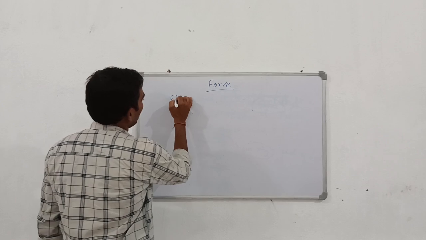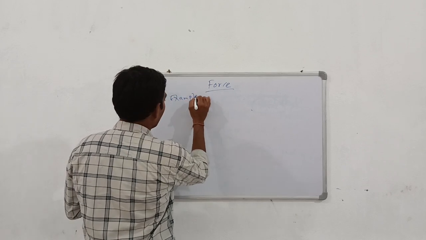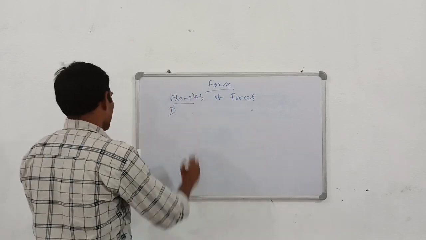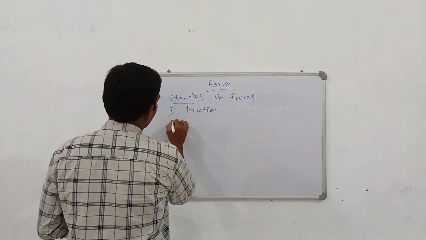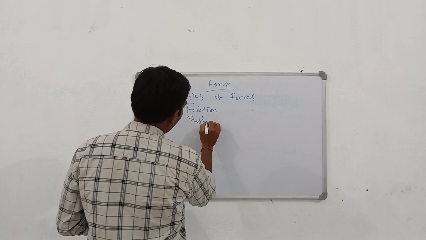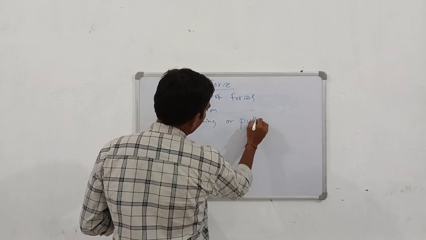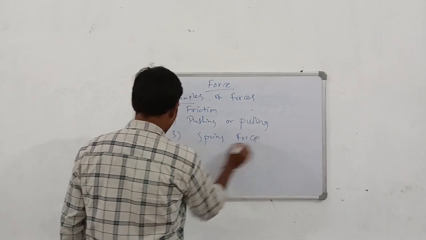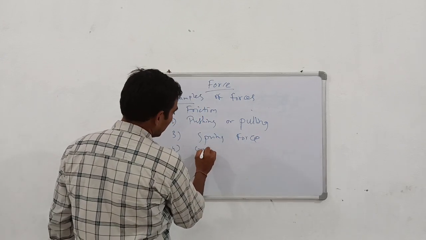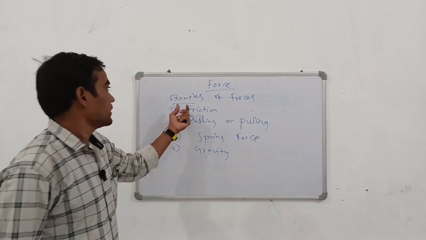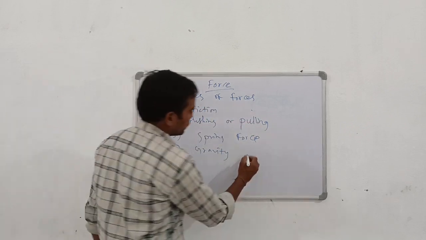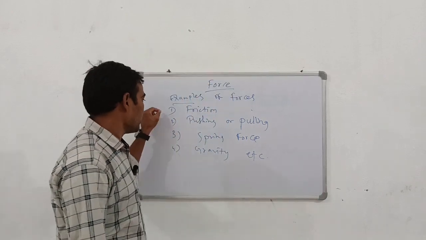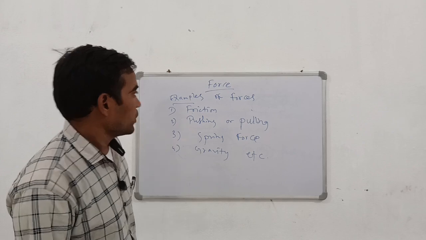The examples of force are: the first one is friction, the second one is pushing and pulling, the third one is spring force, the fourth one is gravity. There are other examples also, like applied force, but these four examples of forces are very important.